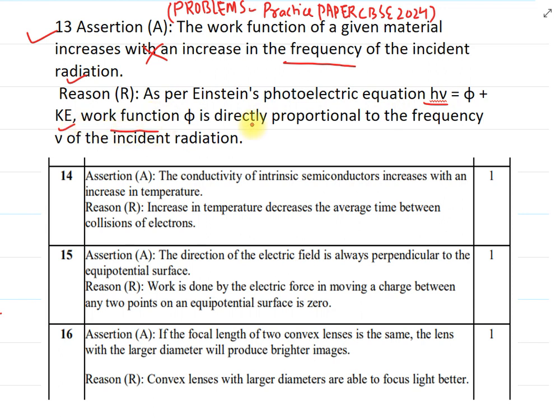This is your Einstein's photoelectric equation, that is, work function plus kinetic energy maximum. But it further says that work function is directly proportional to the frequency. Again, this is not correct. Work function is not depending on the radiation's frequency.